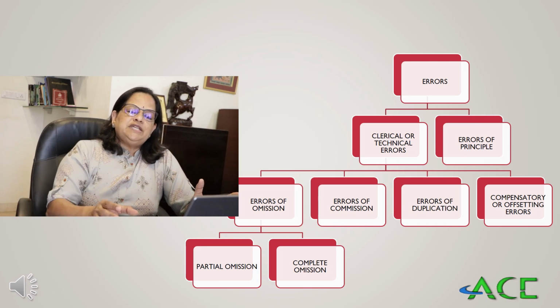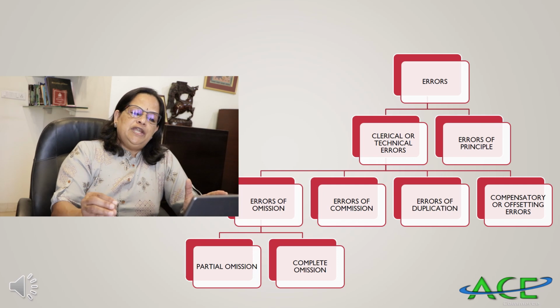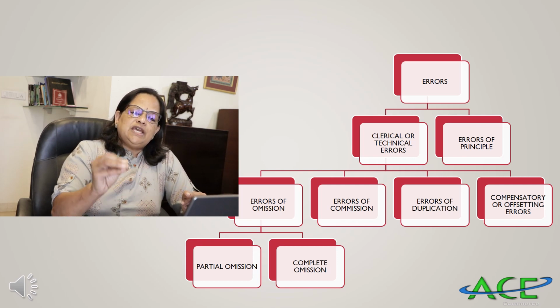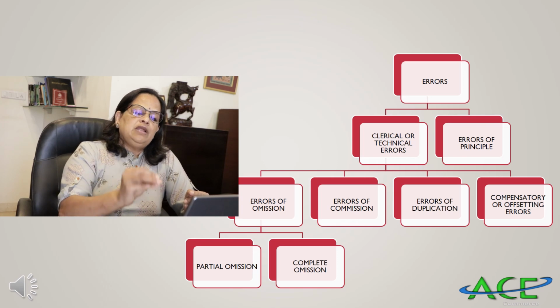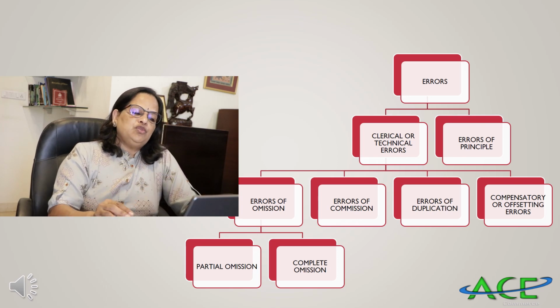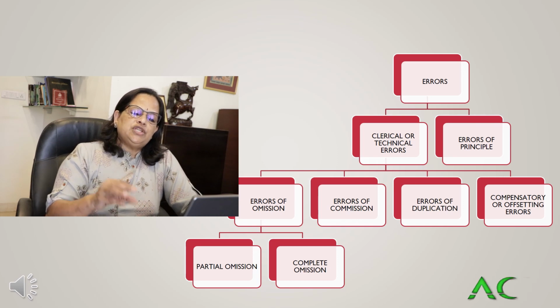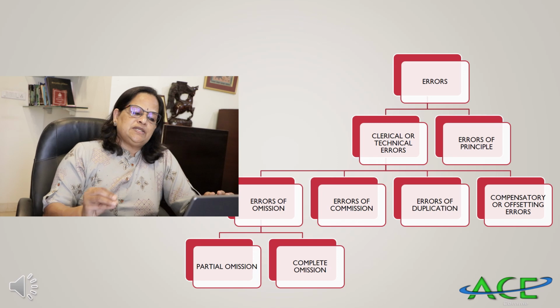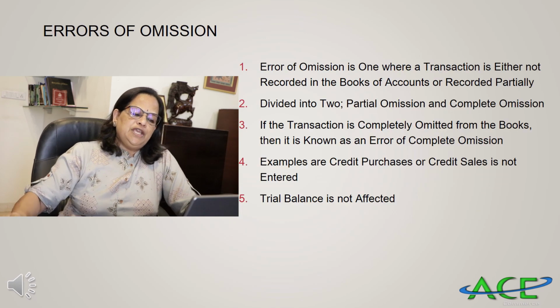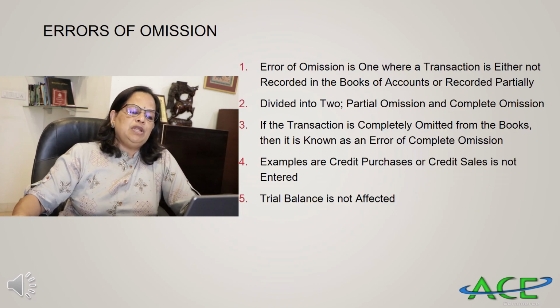So a diagrammatic representation is there. Errors we are dividing into two. One is clerical or technical errors. Second one is errors of principle. Clerical or technical errors we are again dividing into four: errors of omission, errors of commission, errors of duplication, compensating or offsetting errors. And errors of omission we are dividing into two, partial omission and complete omission.